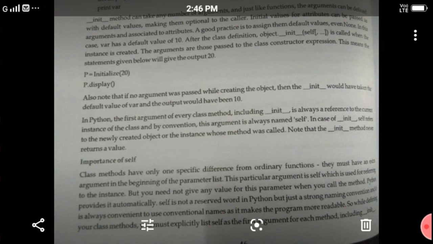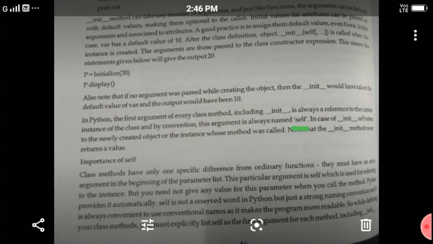So display. Also note that if no argument was passed when creating the object, it would have taken the built-in default value of var, and the output would have been 10. In Python, the first argument of every class method, including __init__, is always a reference to the current instance of the class, and by convention this argument is always named self.